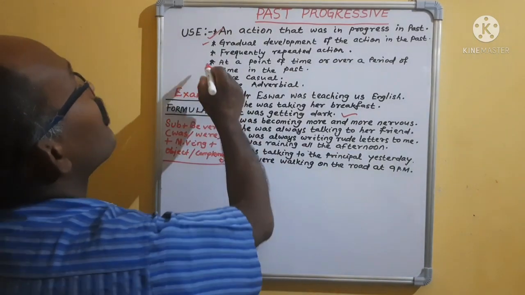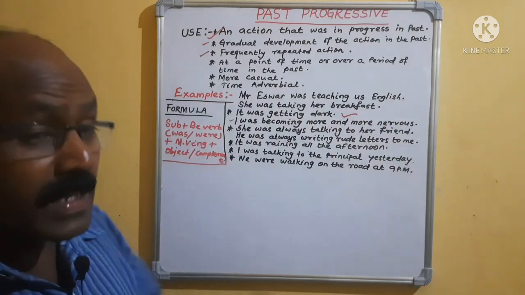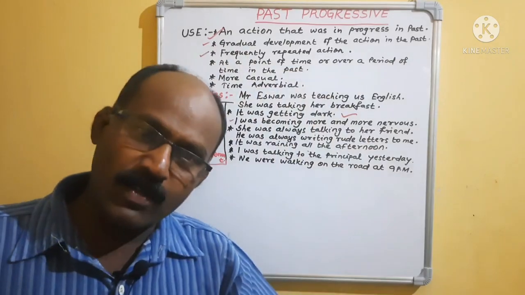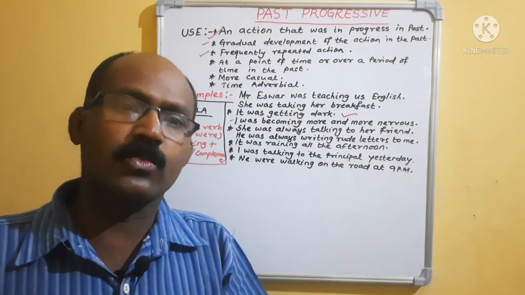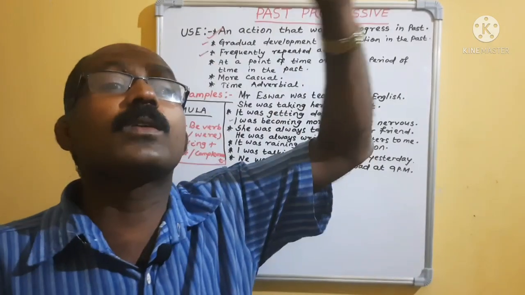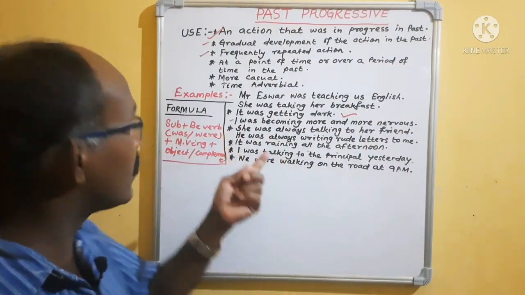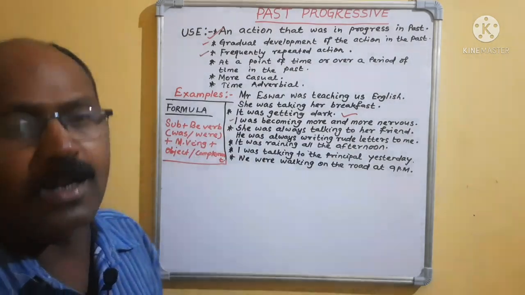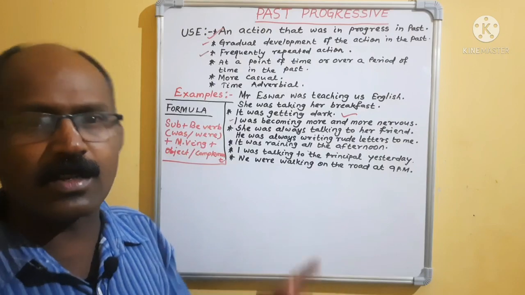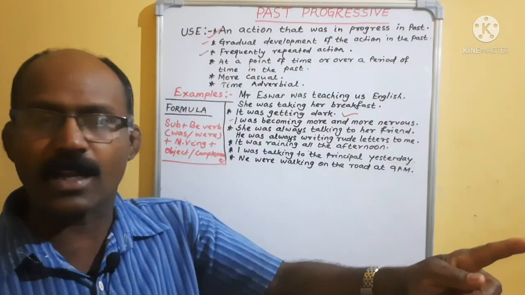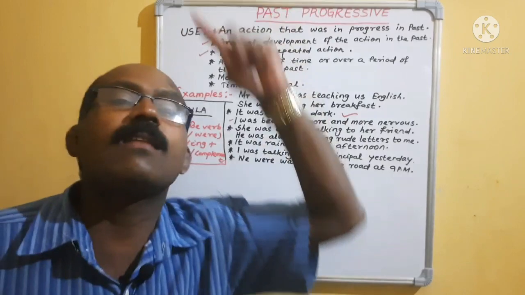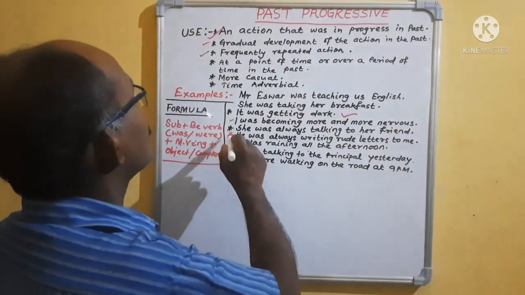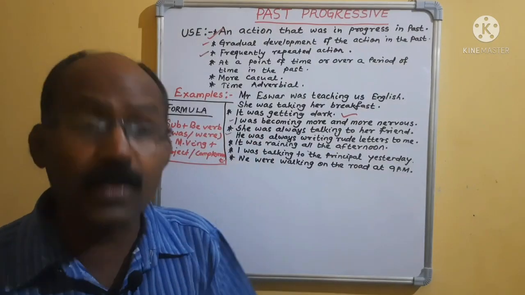Then now, frequently repeated action. If the repeated action is going on now, you can use the present progressive. And if it was going on in the past, that will be past progressive. What is the example? She was always talking to her friend. In the class what happens? Many students are talking. The teacher says, hey, don't talk. But he knows that earlier he was talking or not. If he knows that earlier he was talking, you can say: she was always talking to her friend.